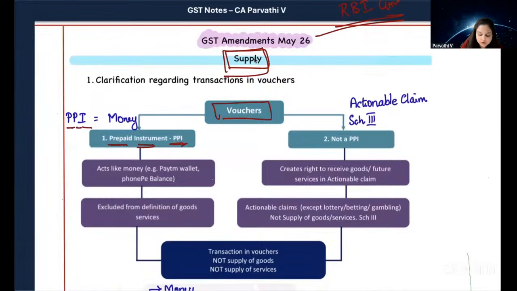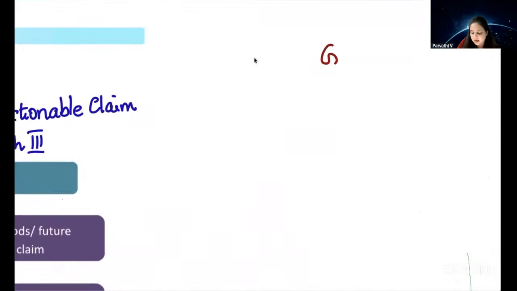That prepaid instrument is nothing but money. It should be considered as money. So on money, do we charge GST? No, because to charge GST it should be either goods or services. Money is not covered under the definition of goods, and money is not covered under the definition of services.